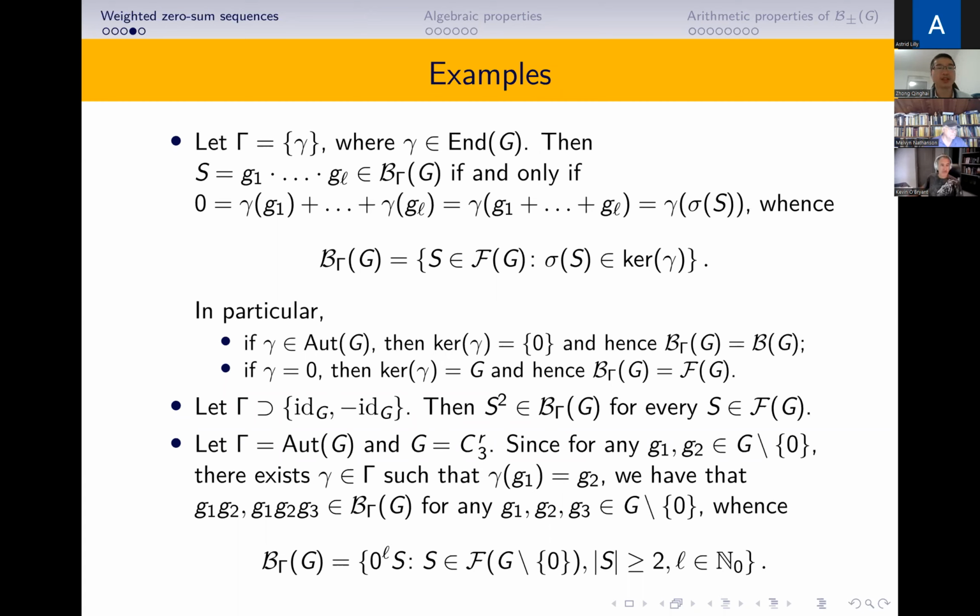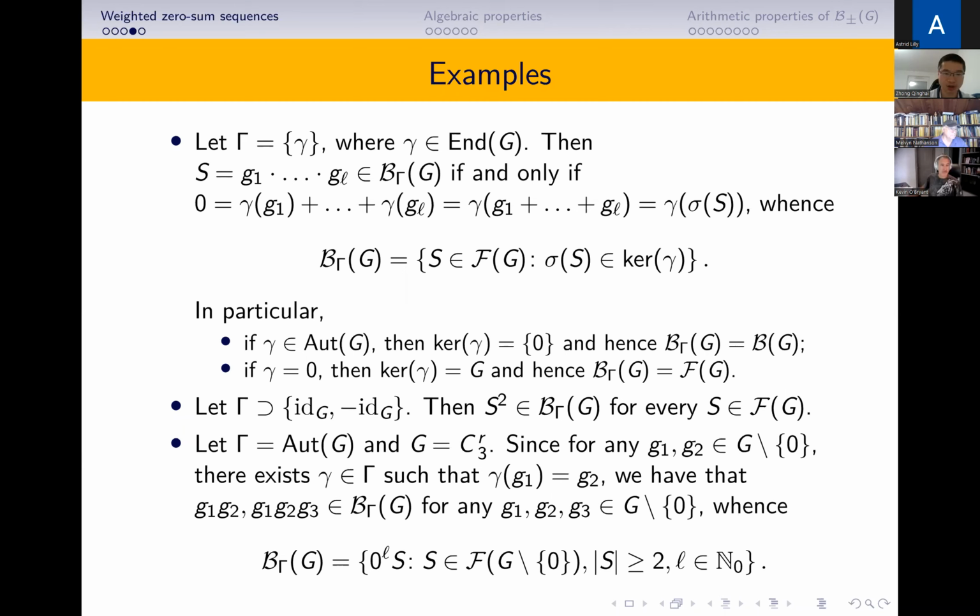So B_Gamma(G) is all the sequences such that the sum of S is in the kernel of gamma. In particular, if gamma is an automorphism, the kernel of gamma is trivial, and hence B_Gamma(G) is B(G), which means all the Gamma-weighted zero-sum sequences are just the zero-sum sequences.